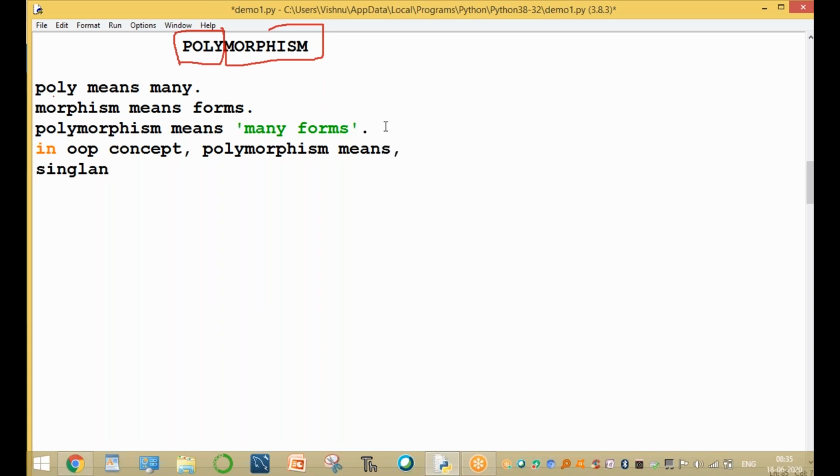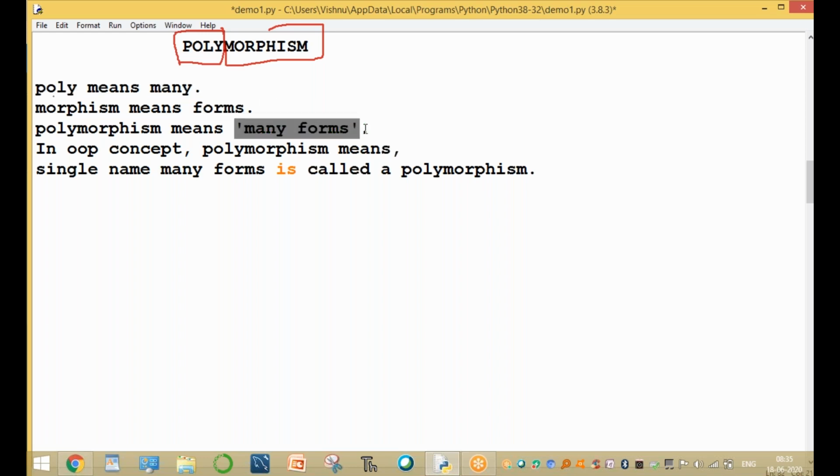In the OOP concept, polymorphism means single name, many forms. Single name, many forms is called polymorphism. In object-oriented programming, the concept of polymorphism is single name, many forms. Poly means many, morphism means forms. The entire concept is polymorphism.